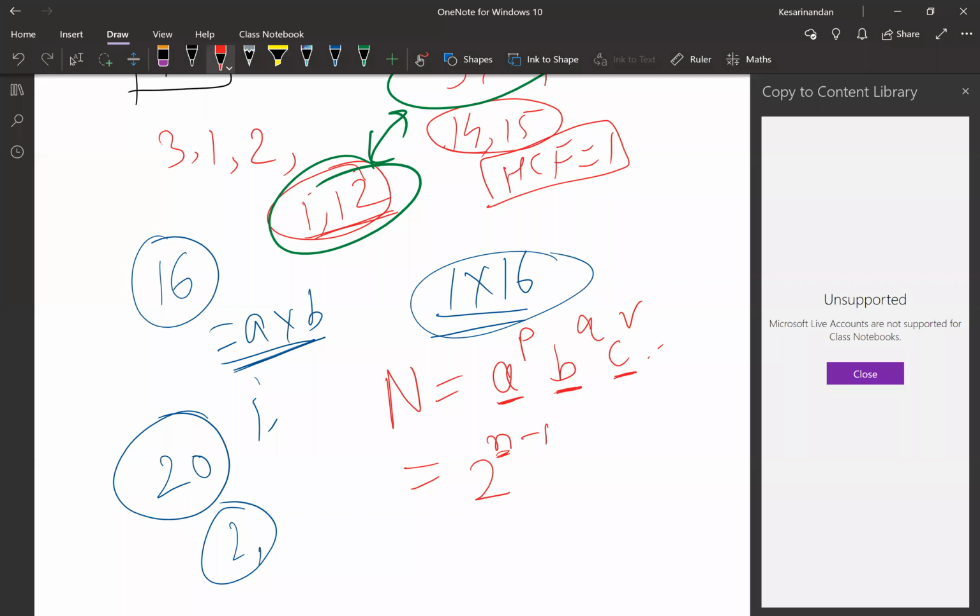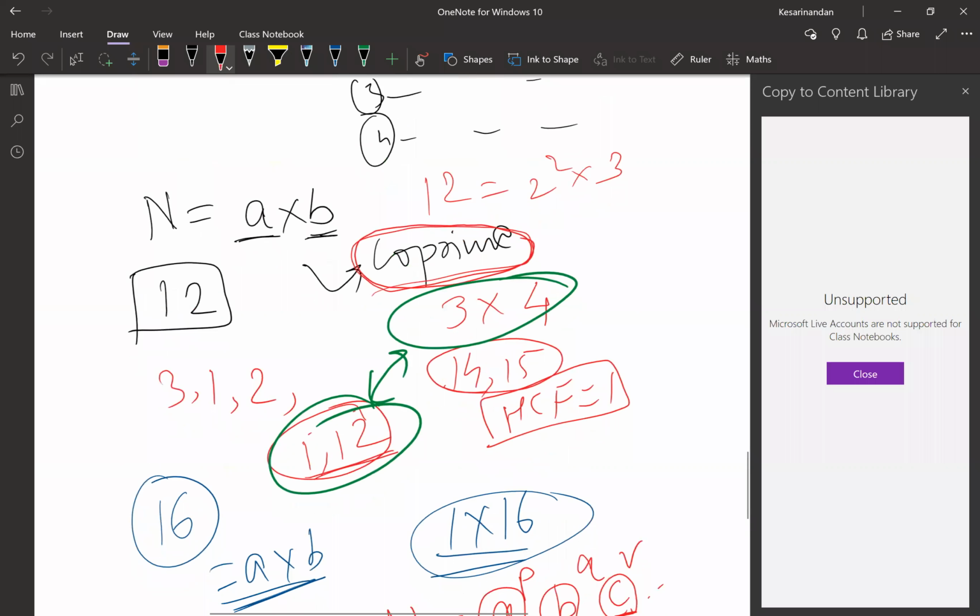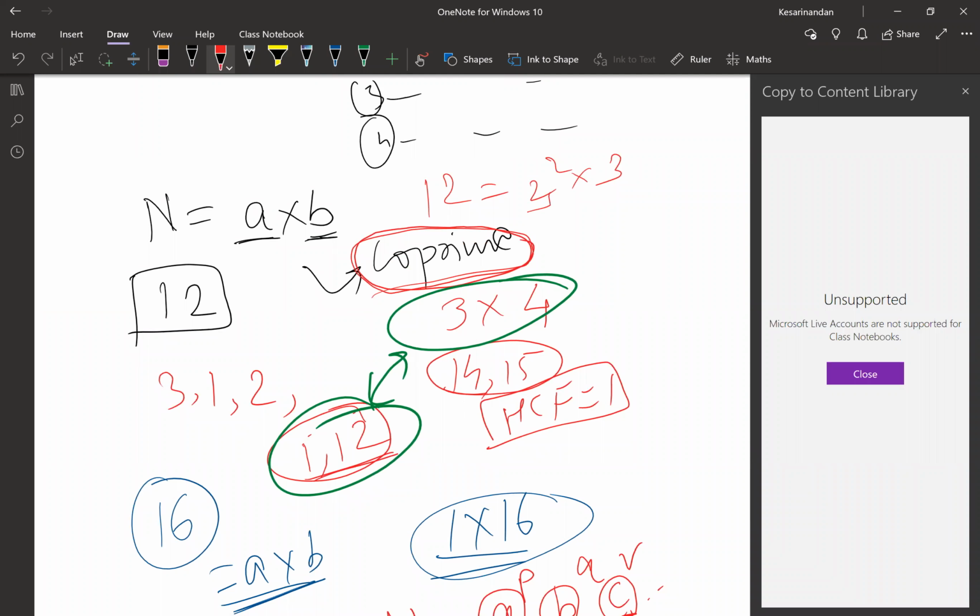I don't want p, q, r. How many a's, how many b's, and how many c's we have. So here, if n is the number, let's check 12. What was 12? 2 square into 3. So how many prime numbers we have in the factors? 2 and 3. That's it. So my n will be 2.